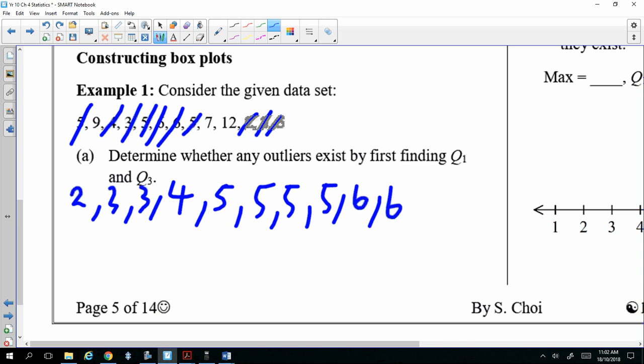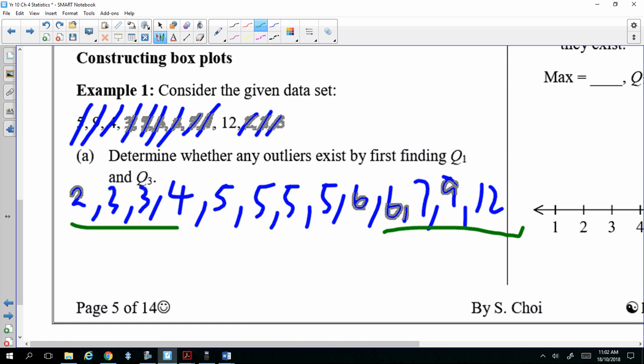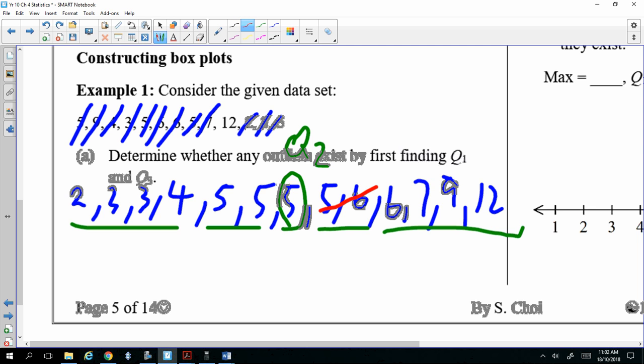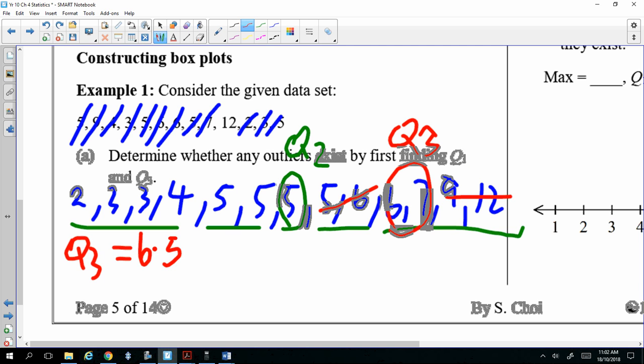Let's find Q1, Q3. Same as before. Underline 4, underline 4, underline 2, and underline 2. You have one middle left, which is Q2. We don't have to write it down. Let's find Q3. For Q3, you go first, last, and then get the middle. So Q3 equals 6.5. And then to get Q1, you go first 2, last 2, get the middle. So Q1 is 3.5. Hopefully I got it right.